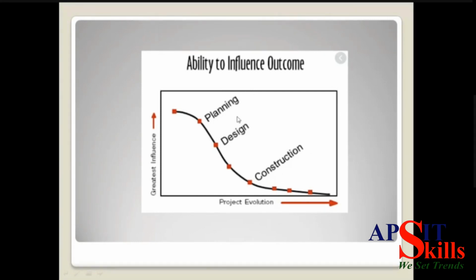Okay, so when we talk about planning and designing, if I know how many clashes there are, how many errors there are, how many mistakes I'm going to make, if I get to know that while doing the planning and designing, it will be easy for me to evaluate my project, or let's say project evaluation. So this is the graph which is given by the ability to influence outcome.